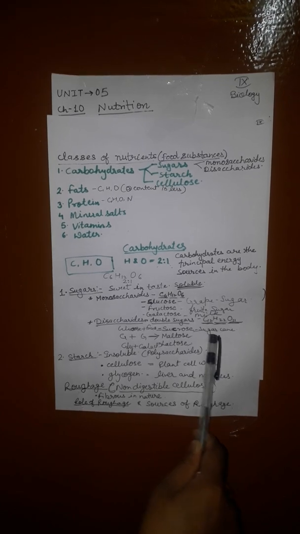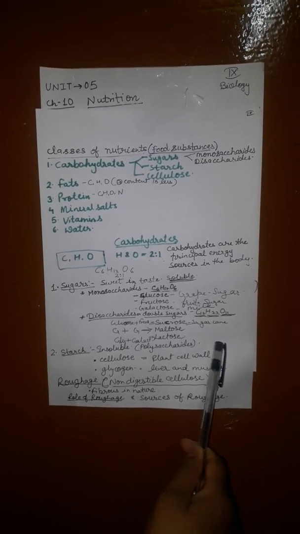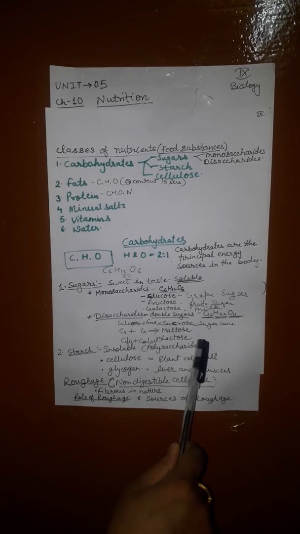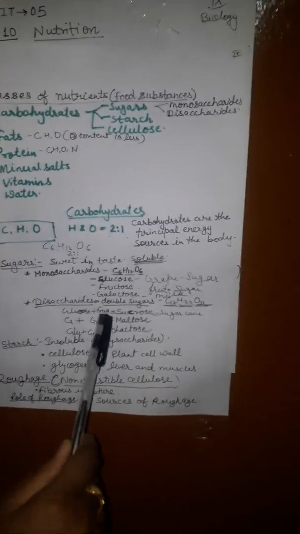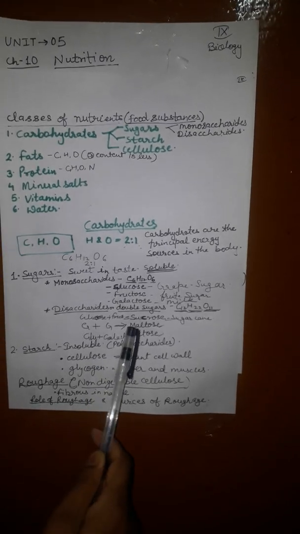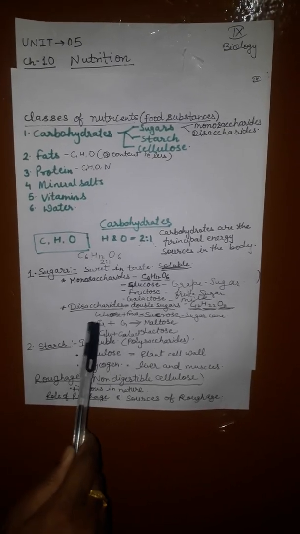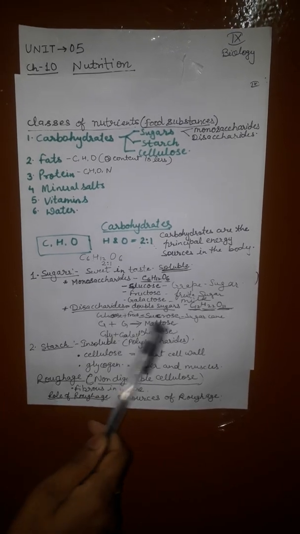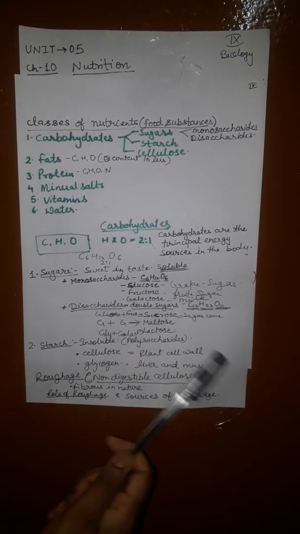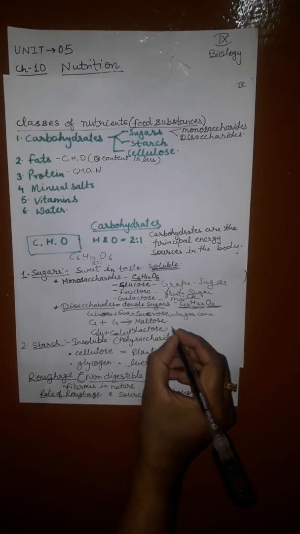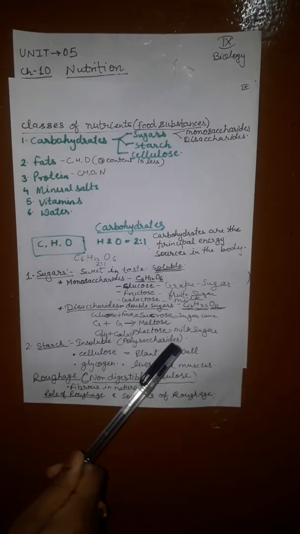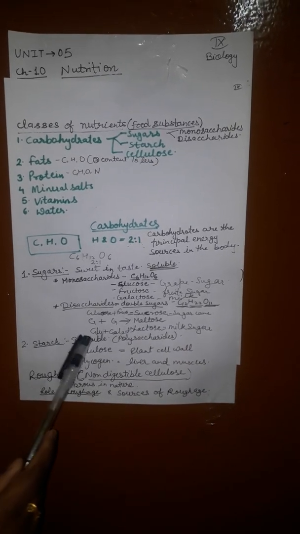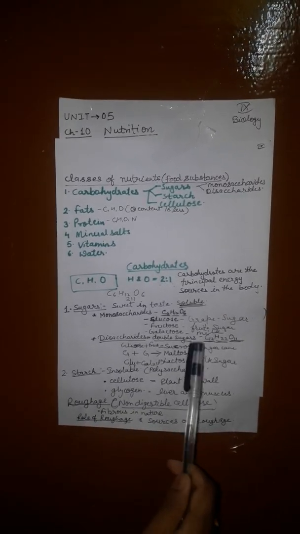Now once again, sucrose is our commercial sugar that we use in the kitchen. It is commonly obtained from sugarcane in our country. Another source of sucrose is sugar beet. Sucrose is a double sugar made up of two simple sugars, glucose and fructose. Next is maltose, also called malt sugar, made up of two glucose molecules. Lactose, also called milk sugar, is made up of glucose and galactose.